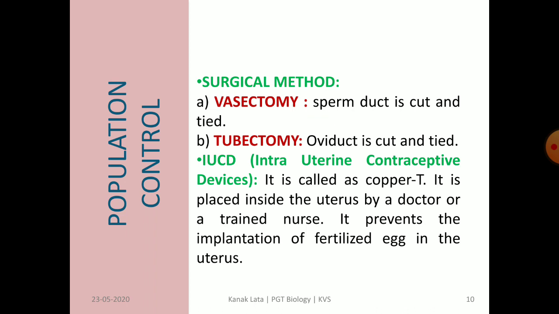Last one is about IUCD, that is intrauterine contraceptive devices. It is called copper T. Copper T is placed inside the uterus by a qualified nurse or a doctor. It prevents the implantation of fertilized egg into the uterus.